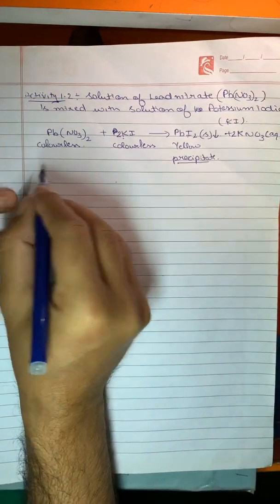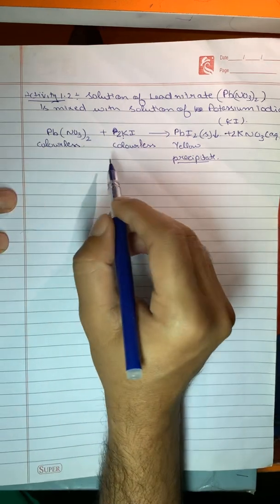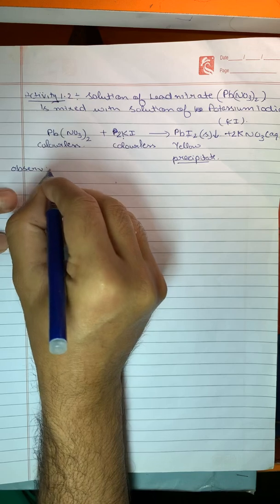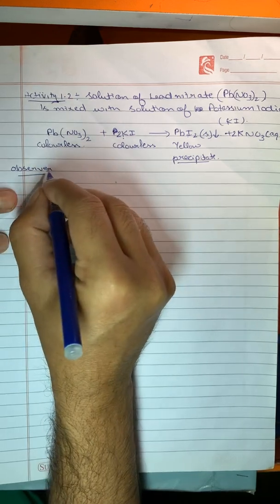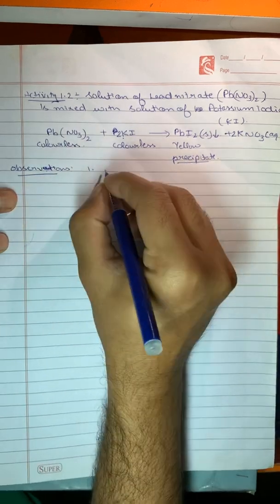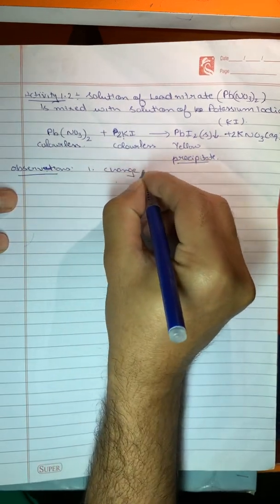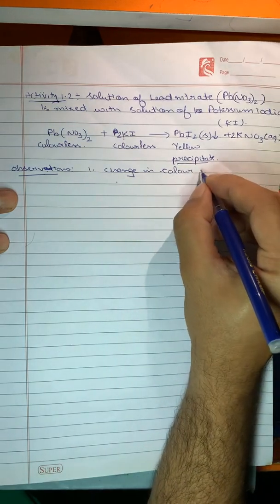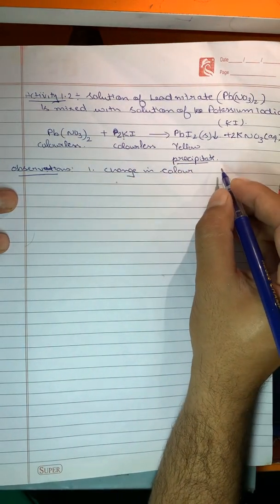So in this activity you have seen that there was a change in color. What are the observations? One is a change in color, from colorless to yellow.